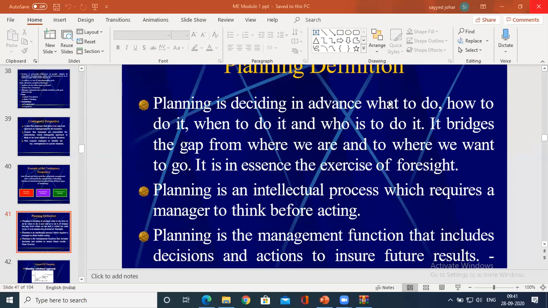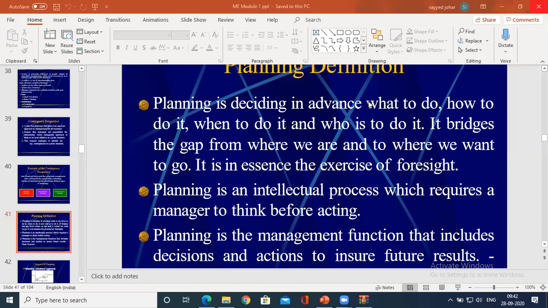In simple words, nothing could be done without planning. If you fail to plan, you are planning to fail. That is a famous saying. If you don't have a proper plan, you cannot achieve the objective. In fact, it is the beginning of the management process. The stepping stone of management is planning.